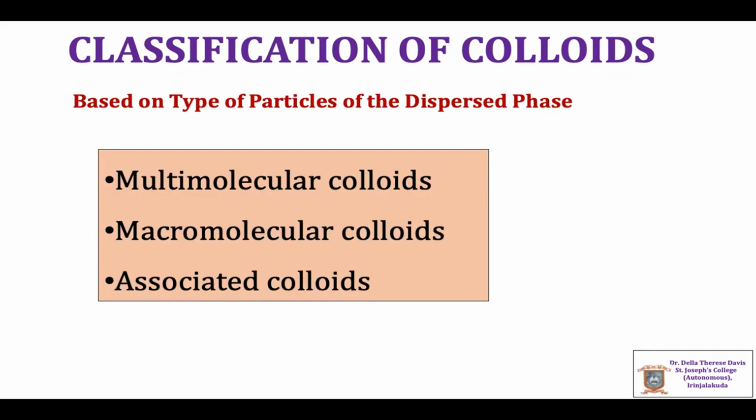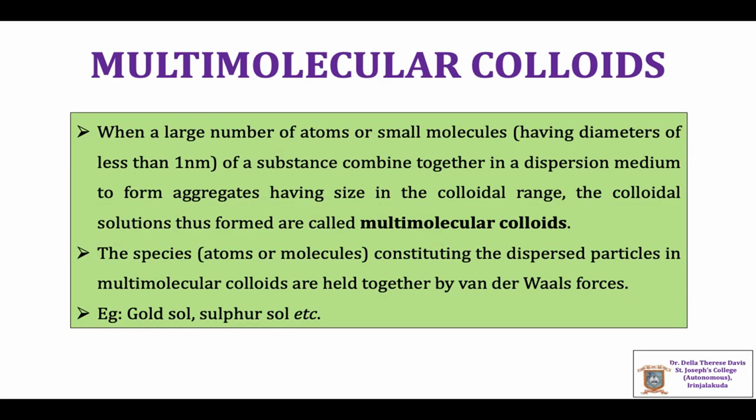Colloids are classified into multimolecular colloids, macromolecular colloids and associated colloids based on the type of the particles of the dispersed phase. Multimolecular colloids: when a large number of atoms or small molecules which have diameter less than 1 nanometer of a substance combine together in the dispersion medium to form aggregates having size in the colloidal range, then the colloid thus formed is called multimolecular colloid.